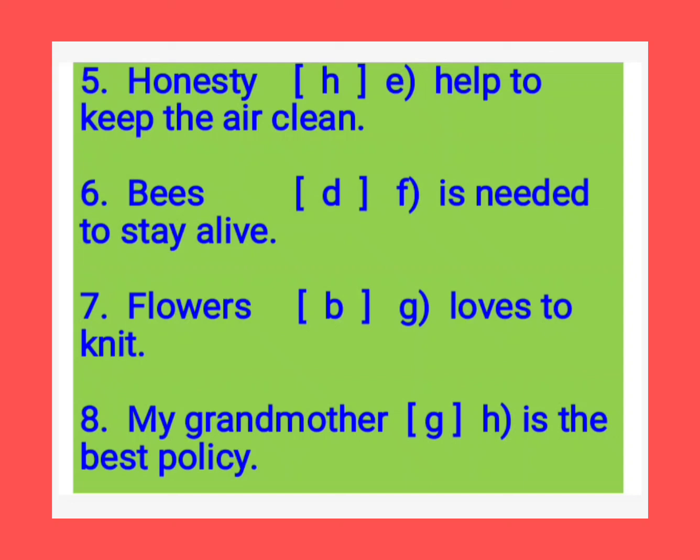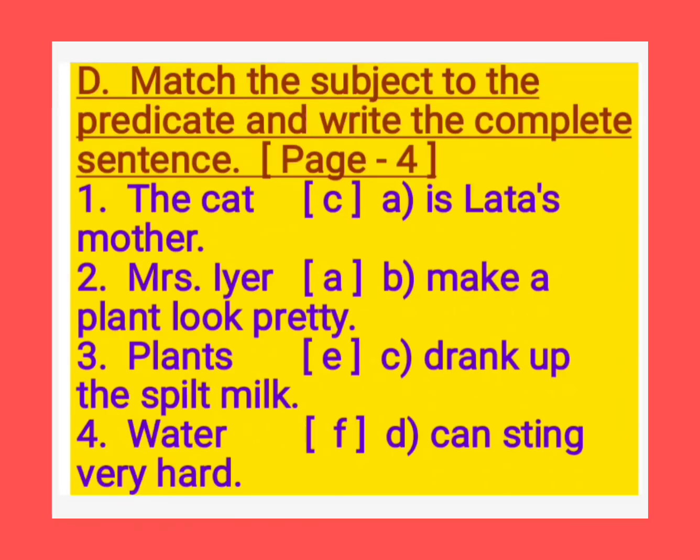H. Honesty is the best policy. And the sixth one, see bees. For bees here see D. Bees can sting very hard. I think you know honeybees, they sting us very hard.